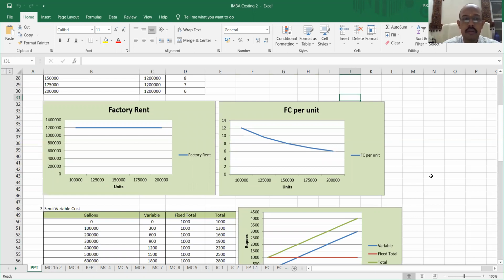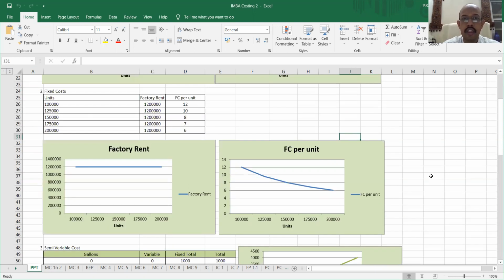We are going to learn more about the semi-variable cost in the lecture when we meet in the next session.